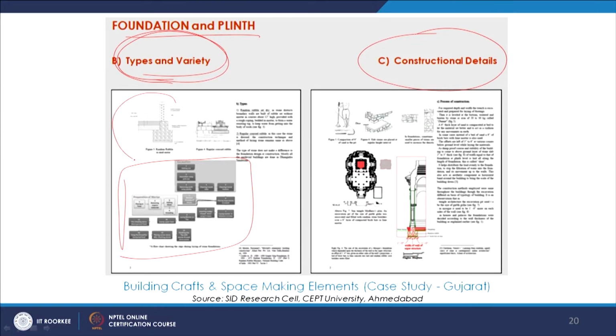Also how building craft is integrated within each of these elements, and in totality how the attribute of space making is assigned to these building crafts by virtue of creating the space, and how the making is involved in them. So here we see different kinds of types, different drawings, and construction details. So how a foundation or a plinth is constructed, these kinds of details that we see over here.